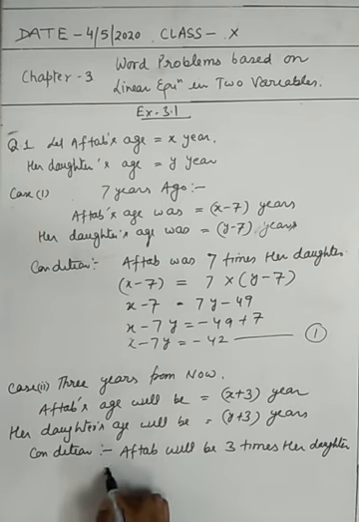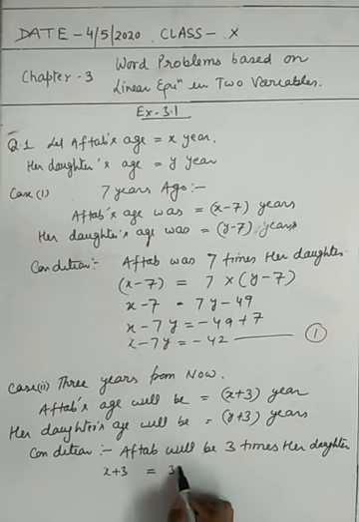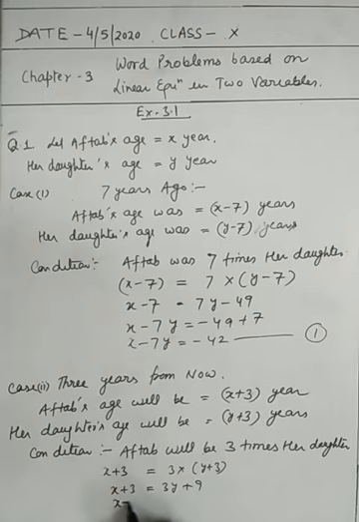So x plus 3 equal to 3 times, so 3 multiplied by her daughter's age y plus 3. So x plus 3 equal to 3y plus 9. x minus 3y, 3y comes to this side, and 9 minus 3 is 6. This is equation number 2. Now you solve these equation 1 and equation 2 by elimination method. You will get Aftab's and her daughter's age.